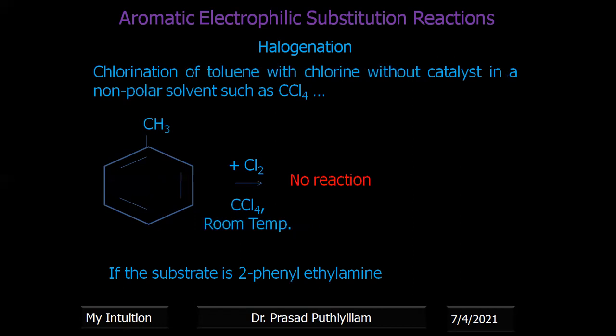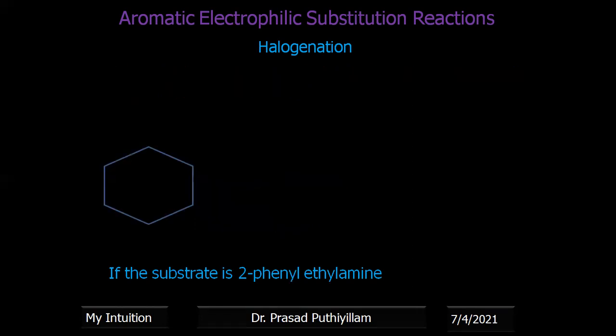Now, if the substrate is 2-phenylethylamine, the same reagents are maintained and only the substrate is changed. That is ethylamine, with position 2 having a phenyl group. That's why the IUPAC nomenclature is 2-phenylethylamine.